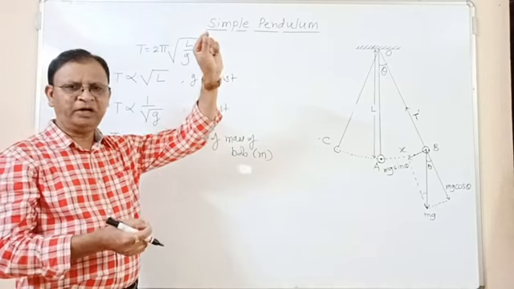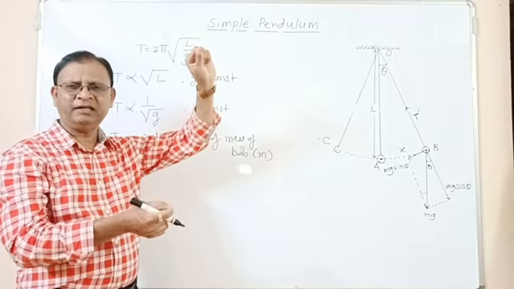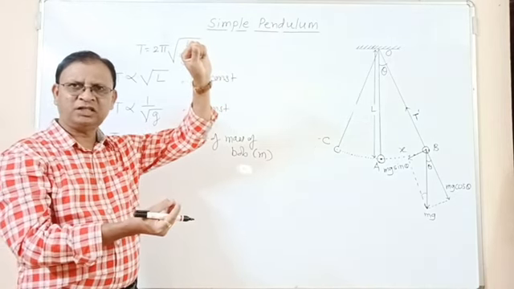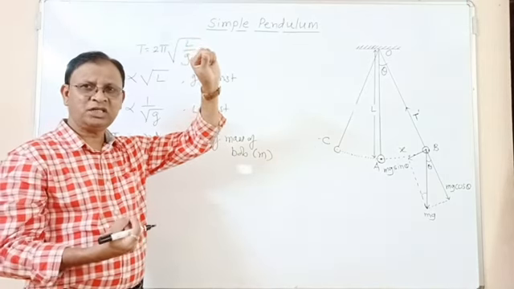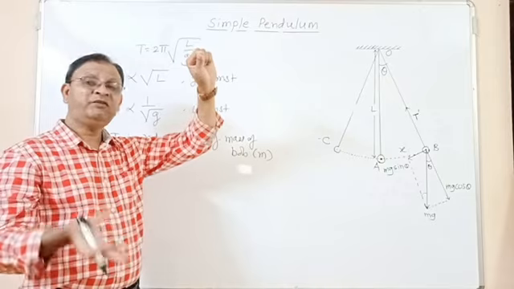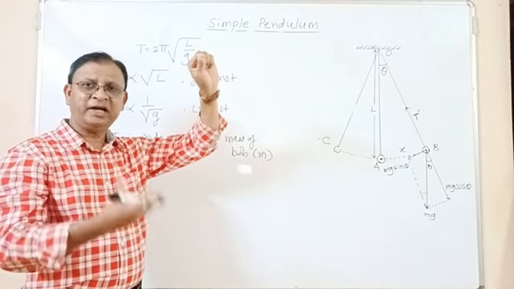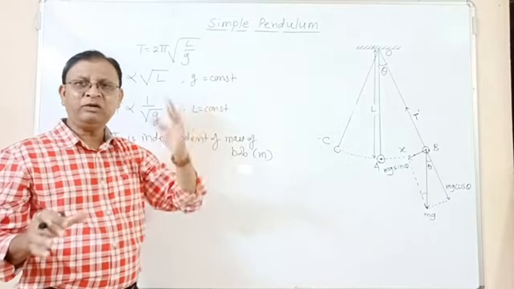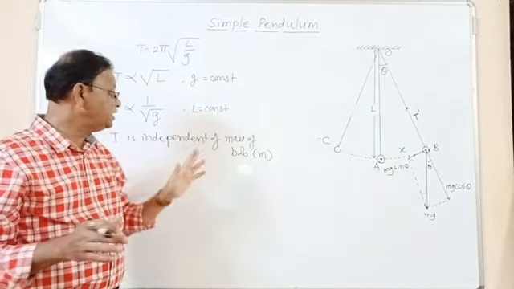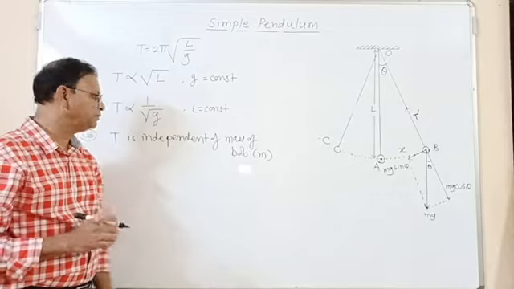If we take a pendulum having a length of 1 meter, say, and connect it with a bob of 10 gram, we find the period of oscillation. Then if we replace the bob by 50 gram, 100 gram, 200 gram, 1 kilo, any mass, the period will be the same because the period is independent of the mass of the bob.